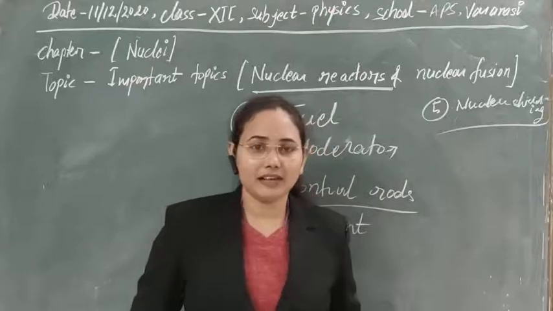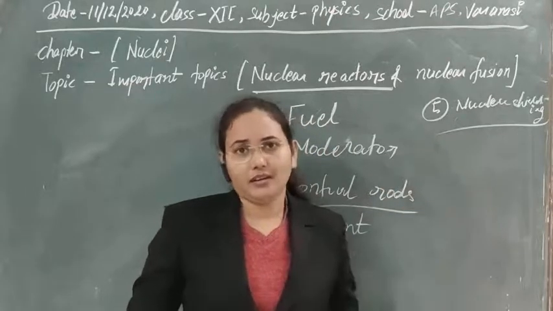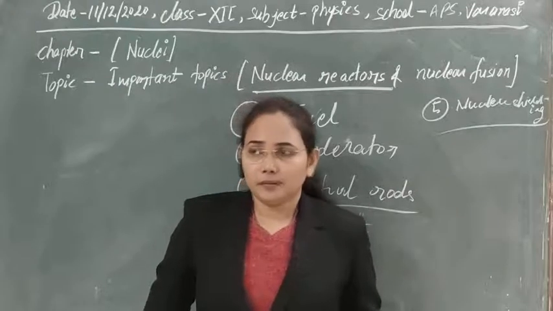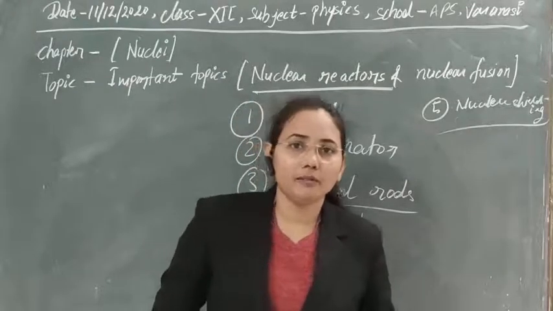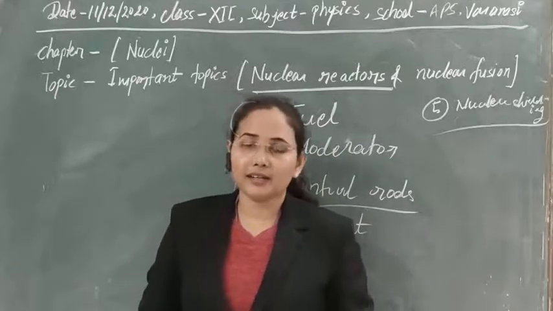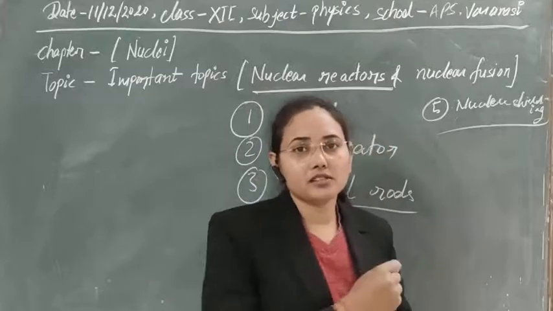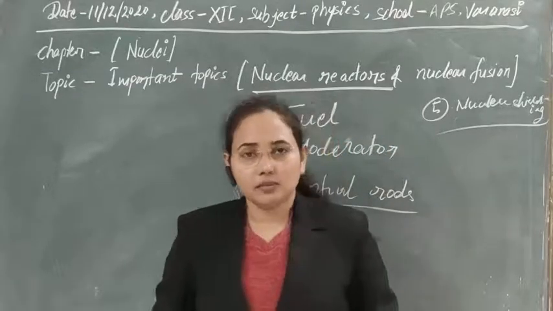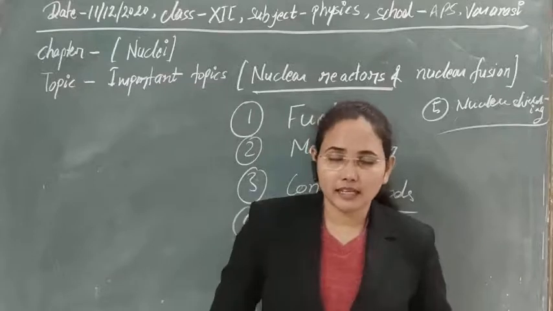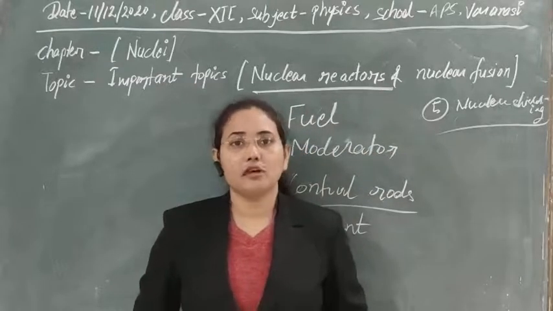As we know, Chadwick used this process. If you produce neutrons with the help of beryllium and other rods, and alpha particles are bombarded on that, then we get neutrons from there. So first, to produce neutrons, we use these types of particles. In the case of reactors, we use alpha particles for the production of neutrons.